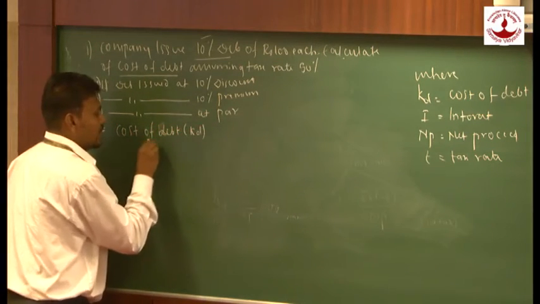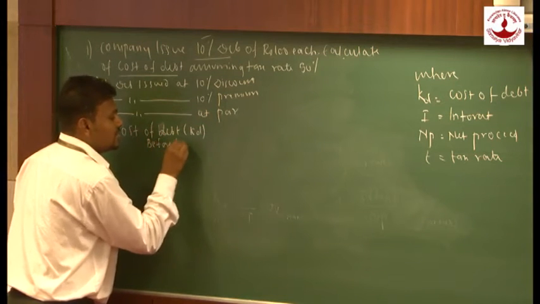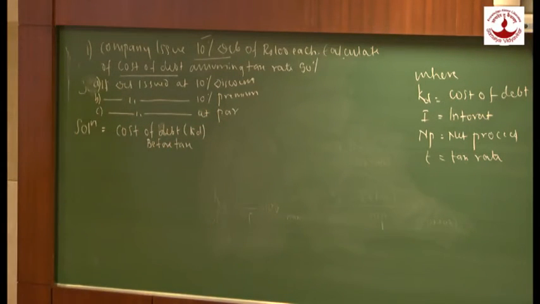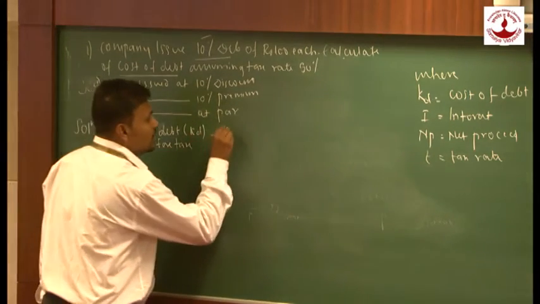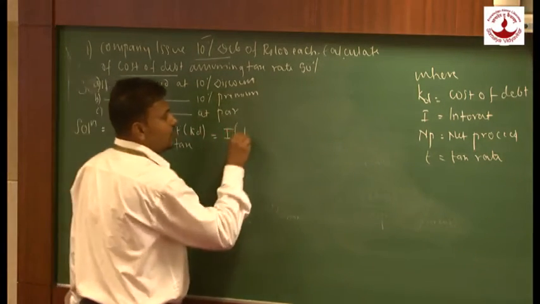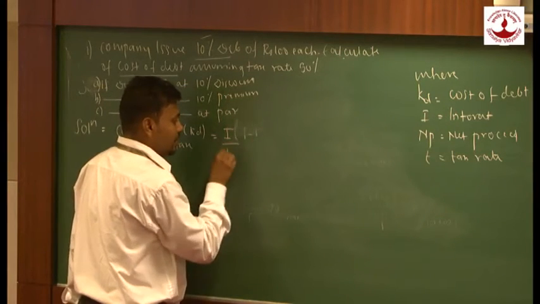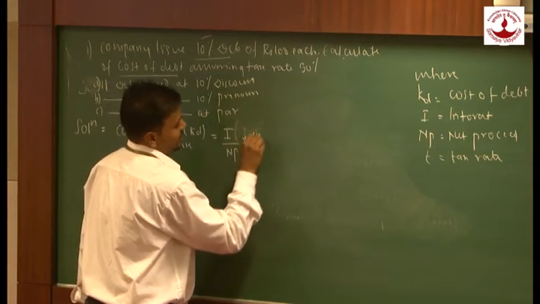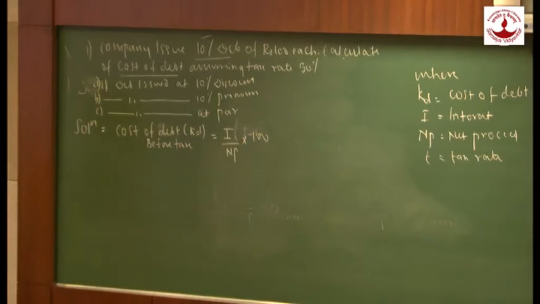KD before tax. Here we have to follow before tax and after tax form. Right? Before tax and after tax form. Now, what is the formula? The formula is I upon NP into 100. Is it okay?